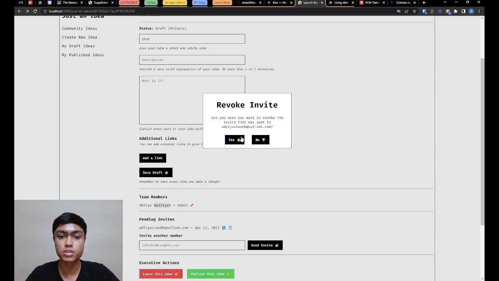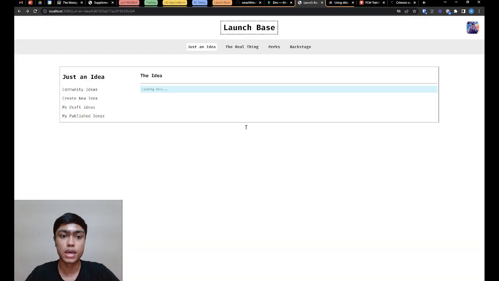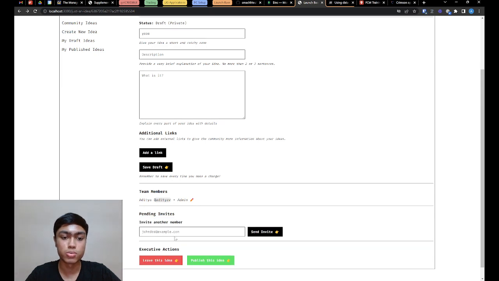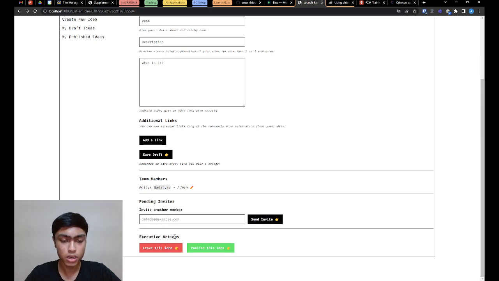So I'll show you what happens. You click on yes, it's going to load and it's going to update here. We don't see any pending invites anymore. Works the same way. And at the bottom, this is a section that I call executive actions. Basically, very important decisions. Have to think twice before doing them. That's why I've highlighted this in these bold colors.